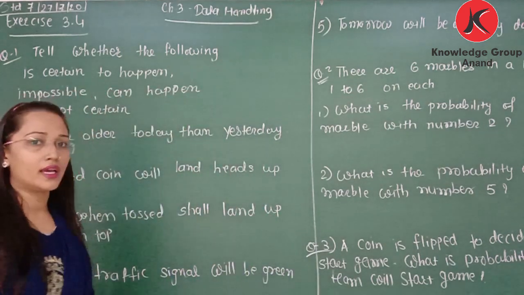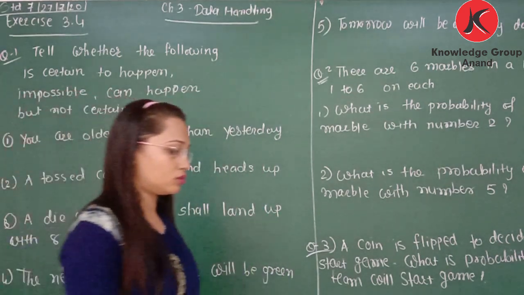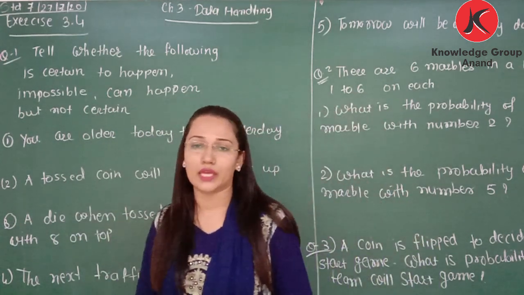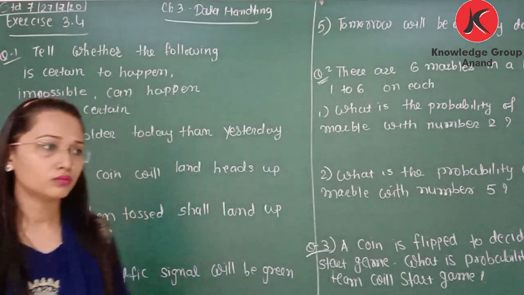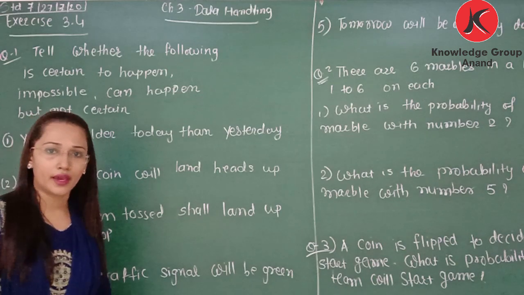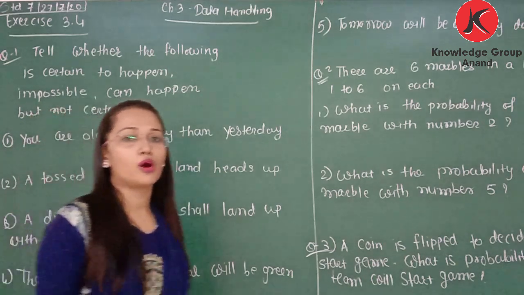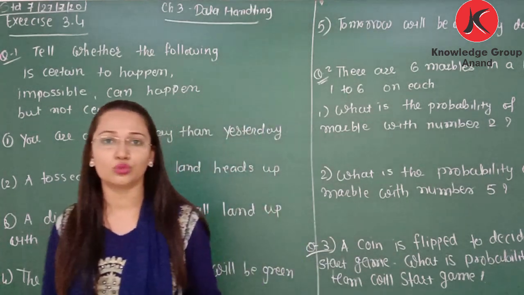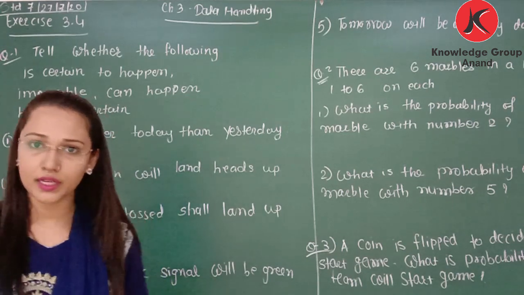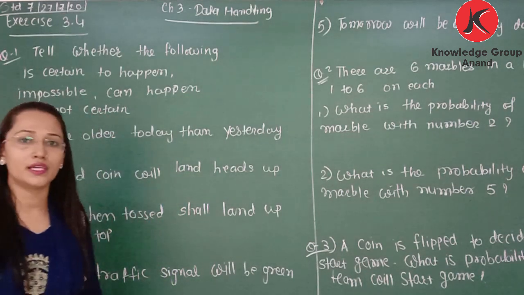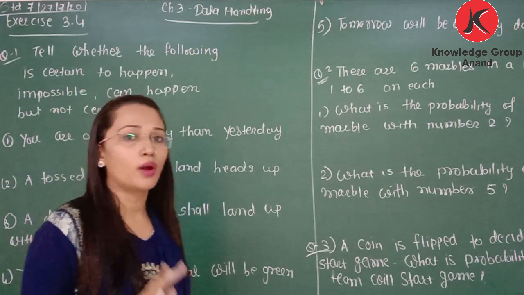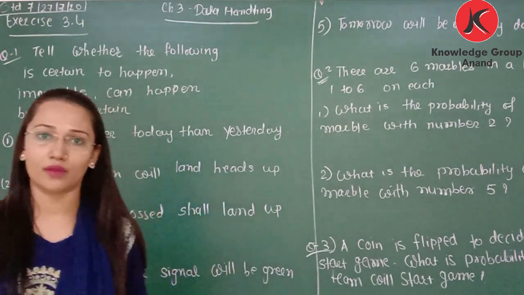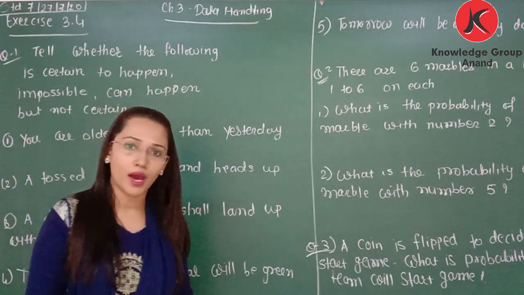Also, we can take the example of a tossed coin. If a coin is tossed, then we have 2 possible outcomes. It can have head or it can have tail. So from the total 2 outcomes, the probability of having head will be 1 by 2, because only one time head is there from the 2 times. And if we want to find the probability of having tail, then how many tails do we have on a coin? Only one. So from the total 2 outcomes, head is one time and tail is one time. So each probability is 1 by 2.